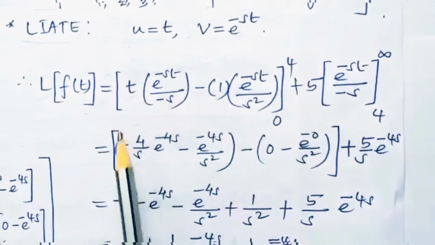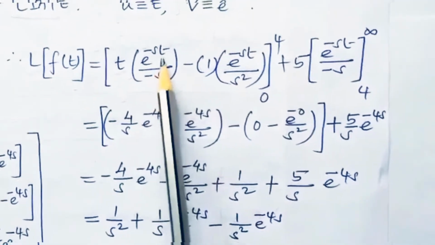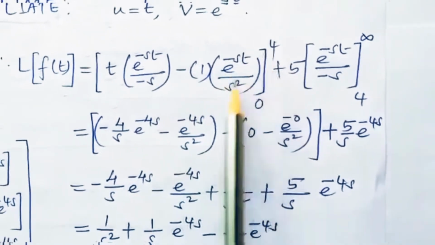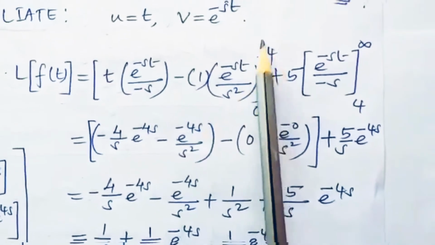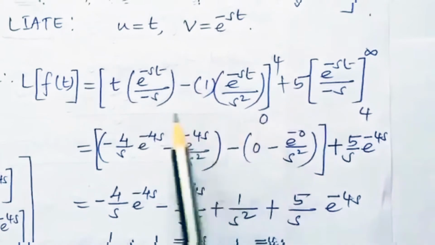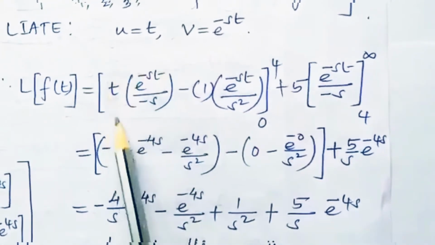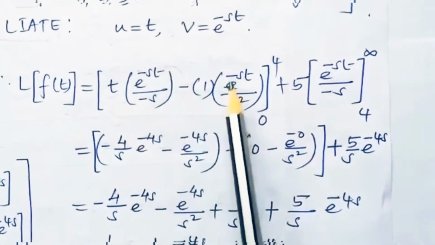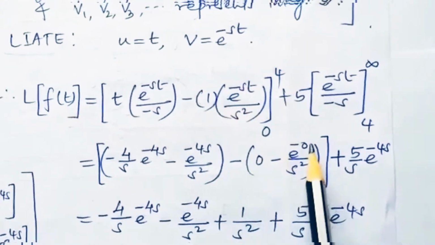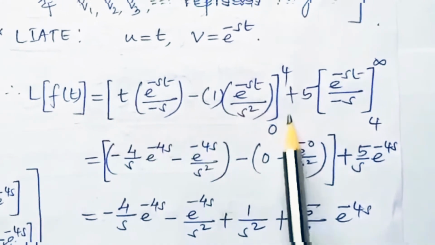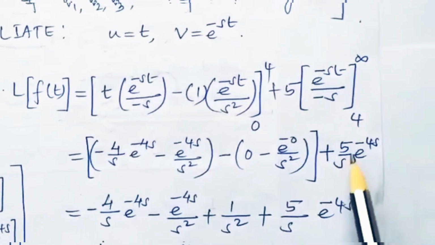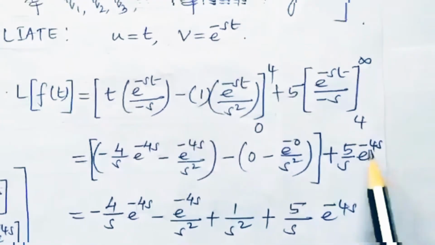It is minus 4 by s, e to the power of minus 4s, negative sign, e raised to minus 4s divided by s square. So we have done with t equal to 4. Now let us substitute t equal to 0. If I substitute t equal to 0, this entire term becomes 0. Again look here, if t becomes 0, it becomes e to the power of minus 0 divided by s square. So the first term is done. Then let's come to the second one, minus 5 by s. So it becomes 5 by s e to the power of minus 4s.